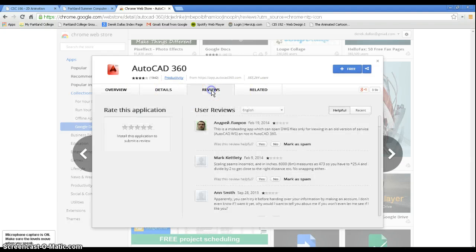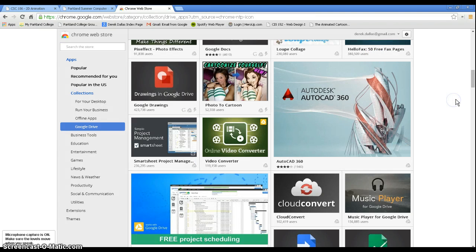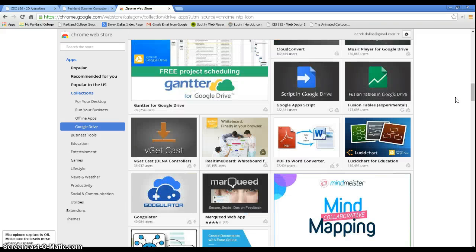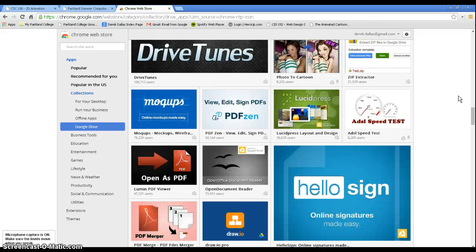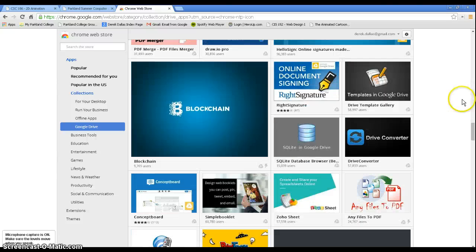Details. You can see how it was reviewed. It got 1 star, so maybe I won't. So the nice thing is you can review it. It didn't like this, so I'm not going to bother doing that. But it was something I'd be interested in. And so that's kind of how it is. You kind of look through here and see what might be useful to you.